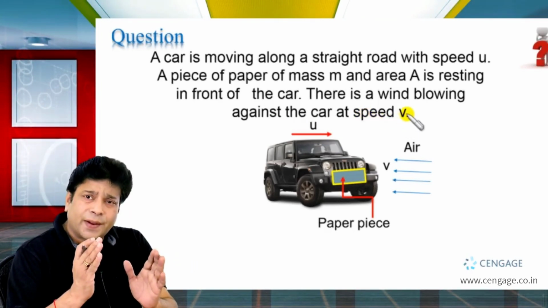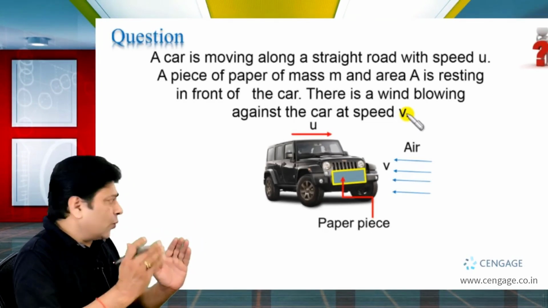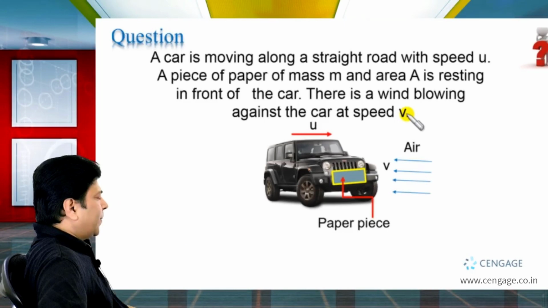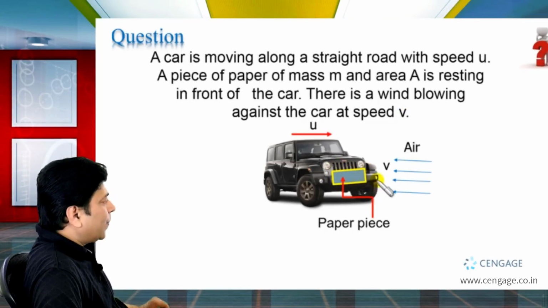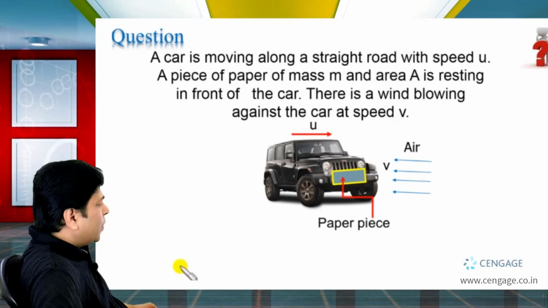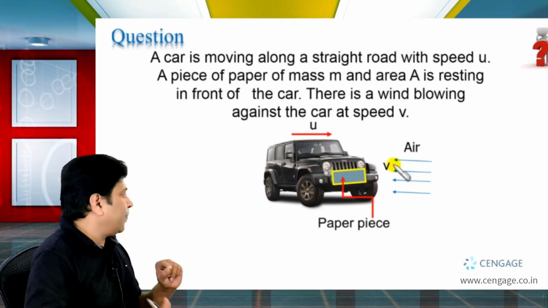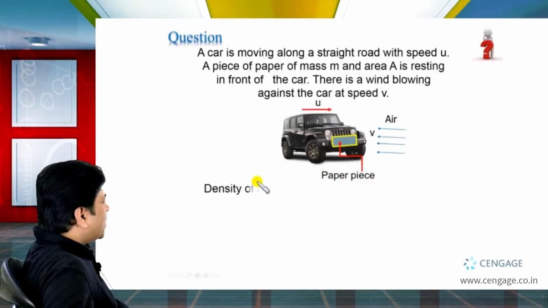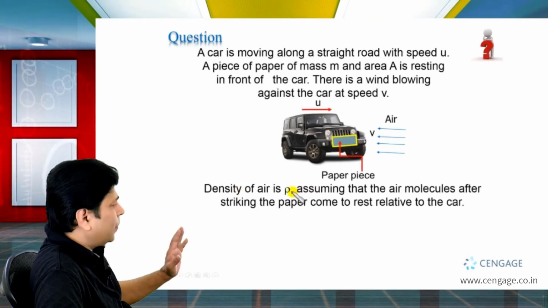You can observe in the diagram the car is moving on the straight road with speed u from left to right, and this is the paper piece in front of the car, and air is blowing from right to left with speed v. u and v both are constant. Okay, and in the next part of the question it is given the density of air is rho.